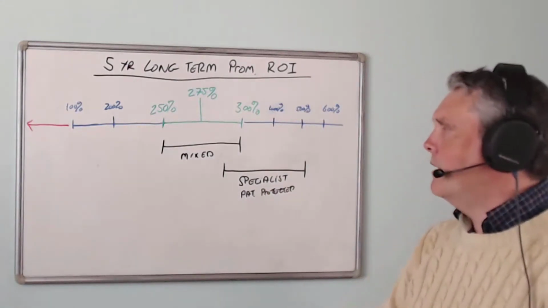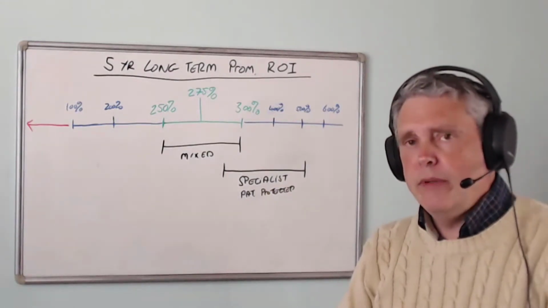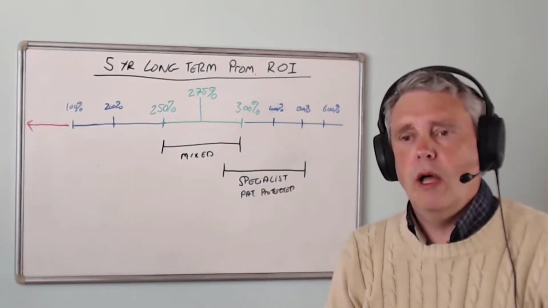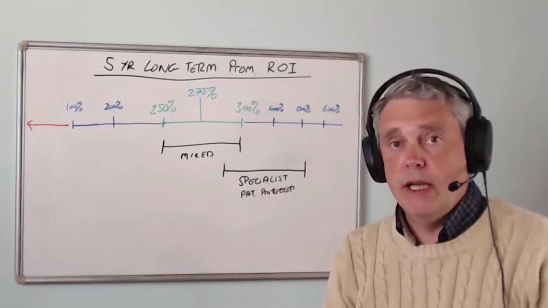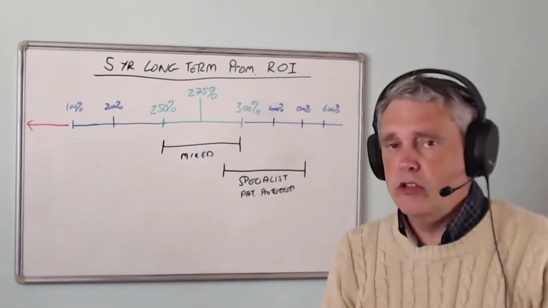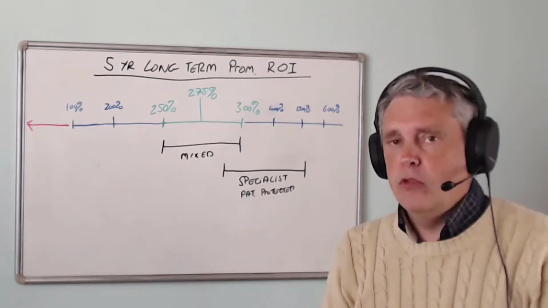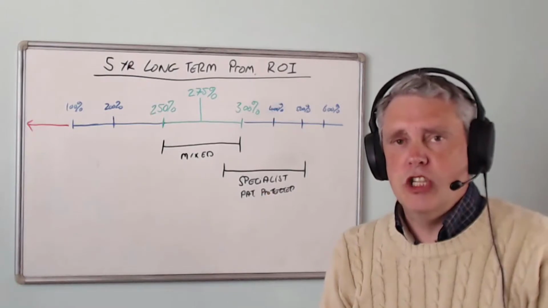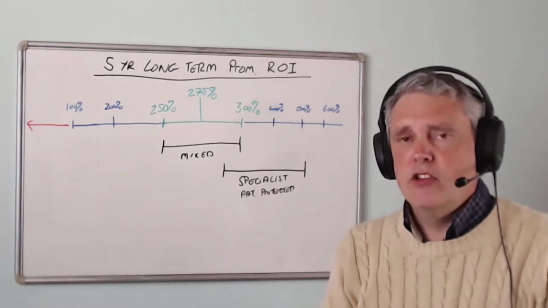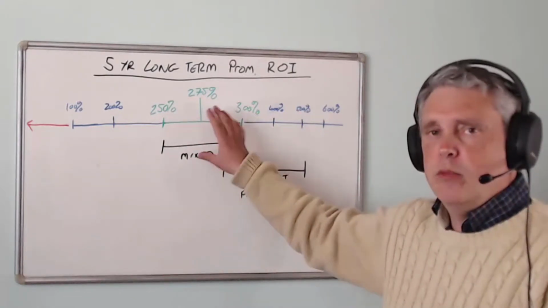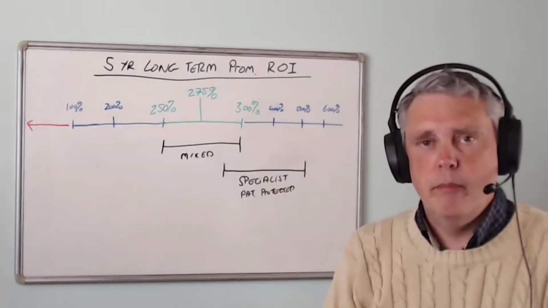But what about generic companies? Well, generic companies are a little different. They by definition have a lot more competition in their market, and they very often have much larger audiences to promote to, so their costs might be higher, and with the competition the prices they can charge might be that much less, so they don't have quite the same margins as mixed portfolio and specialist portfolio companies might have.